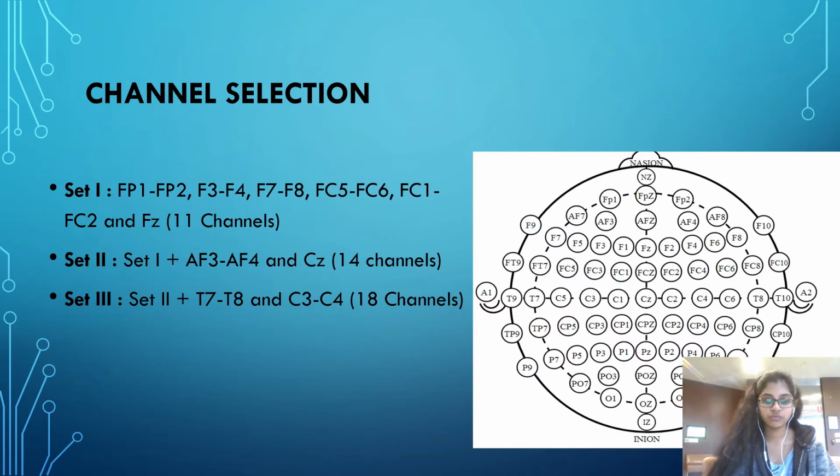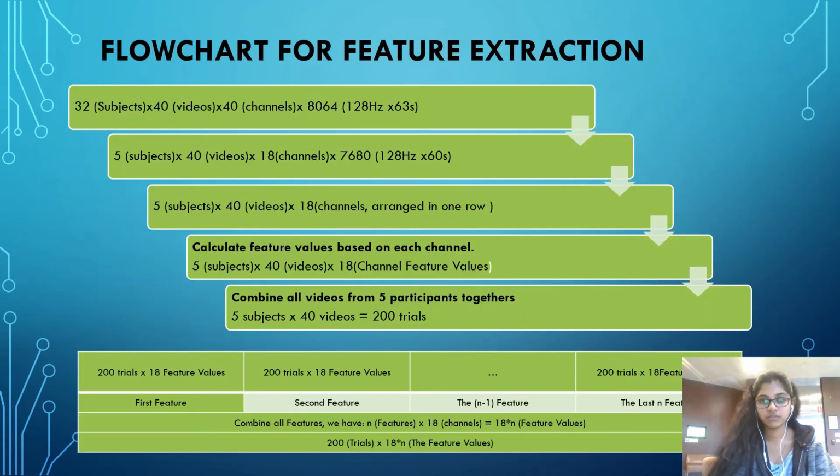Moving on to the feature extraction, this is the flow chart. The source we referred to for this entire project had 32 subjects with 40 videos and 40 channels in total. We are just considering 5 subjects in the beginning, and the 5 subjects are exposed to 40 videos, and the EEG signals are recorded from the 18 channels present on the frontal lobe. For this purpose, we choose the sampling frequency to be 128 Hz, and then we rearrange the subjects and the videos for the analysis.